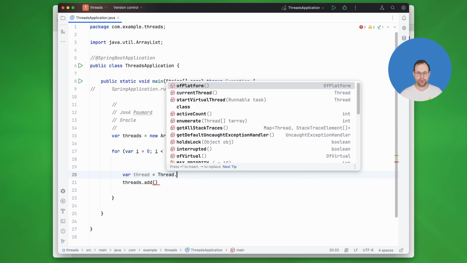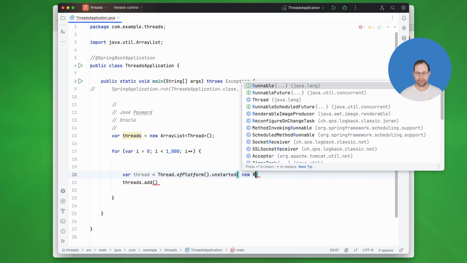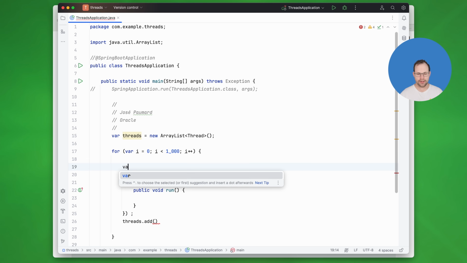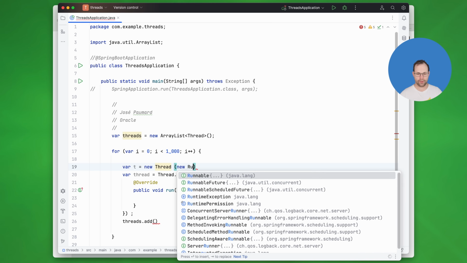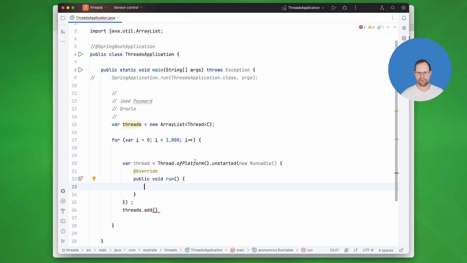I'm going to use some new constructors here. We're going to use platform threads, okay? These are unstarted platform threads. And this is more or less what you would have gotten in the old days if you had just done new Thread and passed in a runnable. That's the equivalent from yesterday. You can still do that. This is a platform thread, so it's not started yet. We'll come back to what we're going to do in these threads in a second. For now, all we need to know is I've created a Java lang thread and added it to this collection, okay?